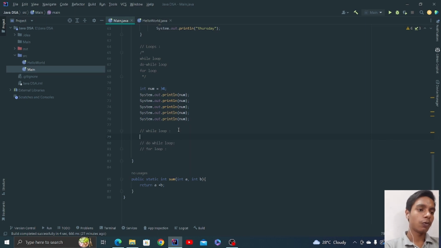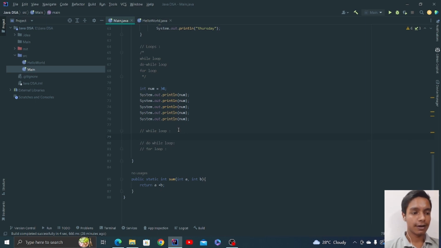While loop, do while loop, for loop. Now there might be a question in your mind: if these 3 loops do the same work, why are we using different loops? It does not do the same work.